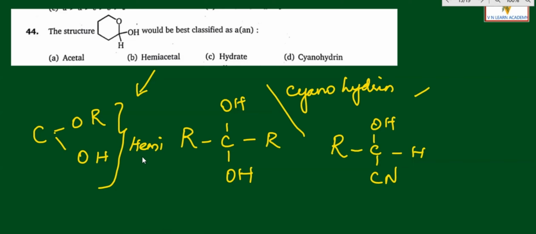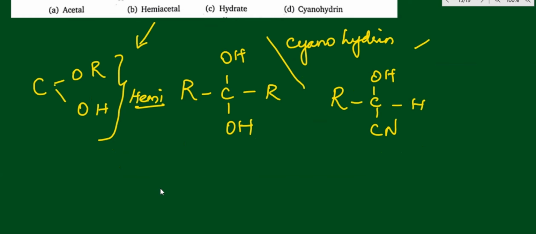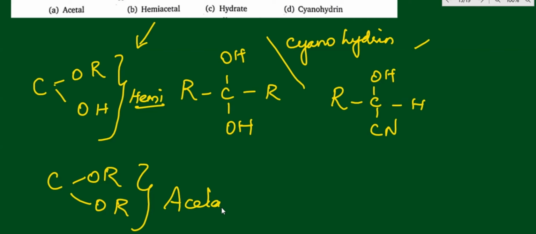Hemi means half. Acetal means both groups, so here OR and another OR: both alkyl groups are attached through ether linkages, and that is acetal. So this is hemiacetal and this is acetal.